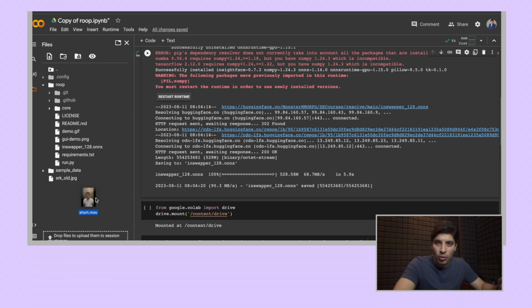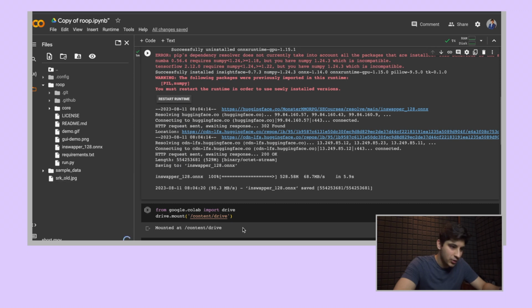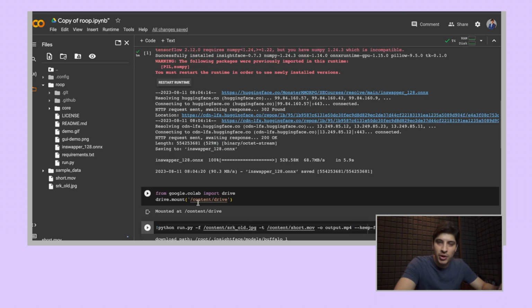The next step is to copy the paths to the specific files and paste that into this section here. So you copy the path for the target image. The third parameter is the output video, which would appear in the Roop folder as soon as the processing is done. So we could click on this play button and it would start doing the processing for us. It would take a couple of minutes depending on the size of the video. And once it's done, this is the output we would have.